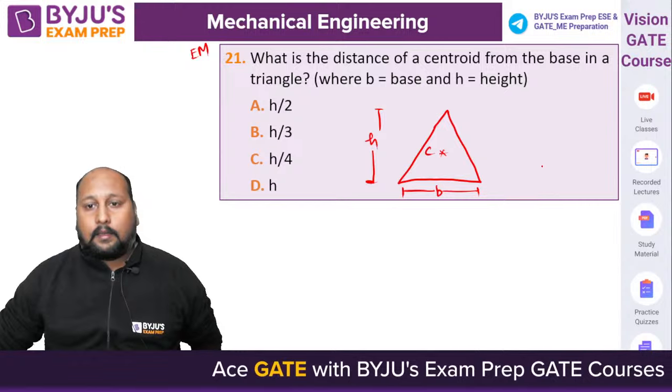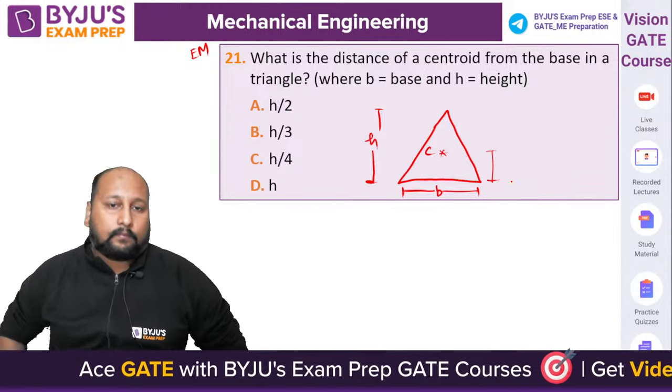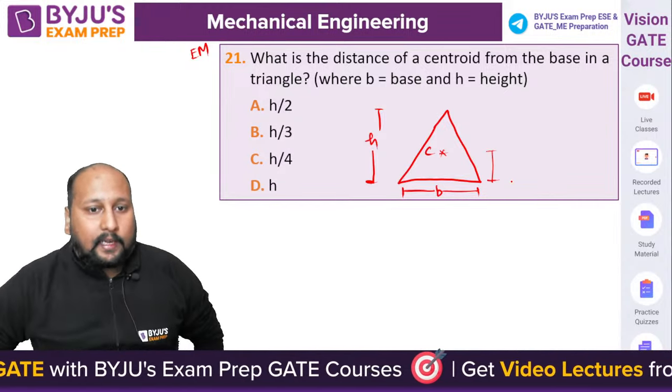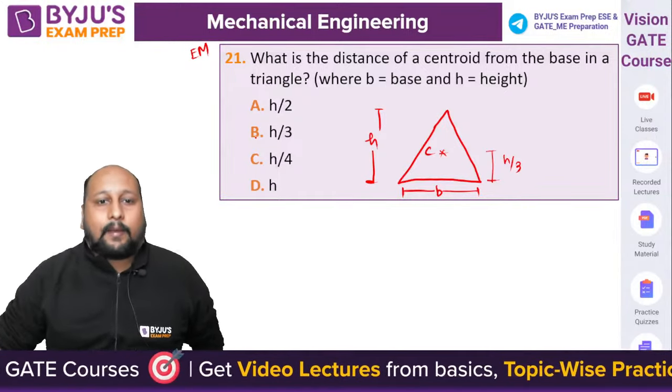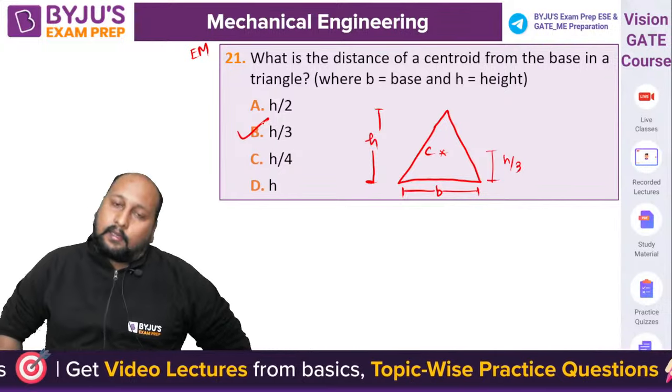From the base. Very easy question. H by 2, H by 3, H by 4. Perfect. H by 3 from the base or 2H by 3 from the apex. Option B is the correct answer.